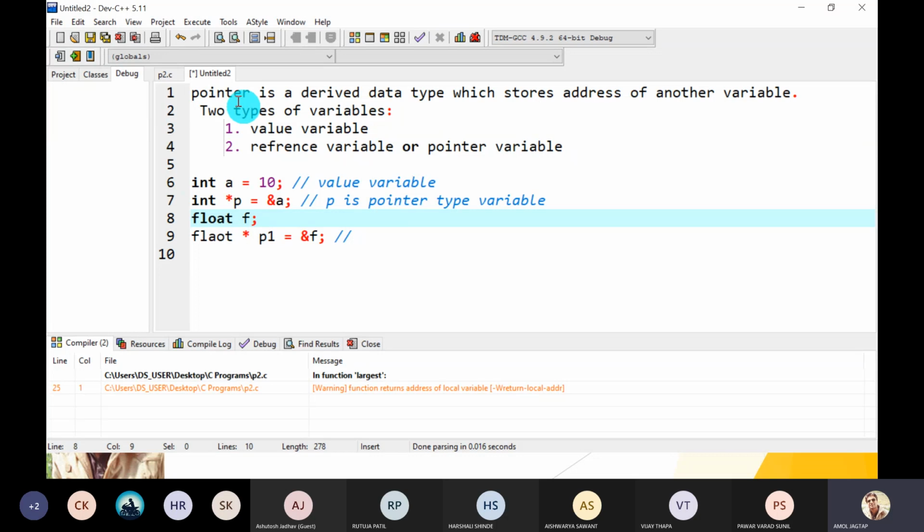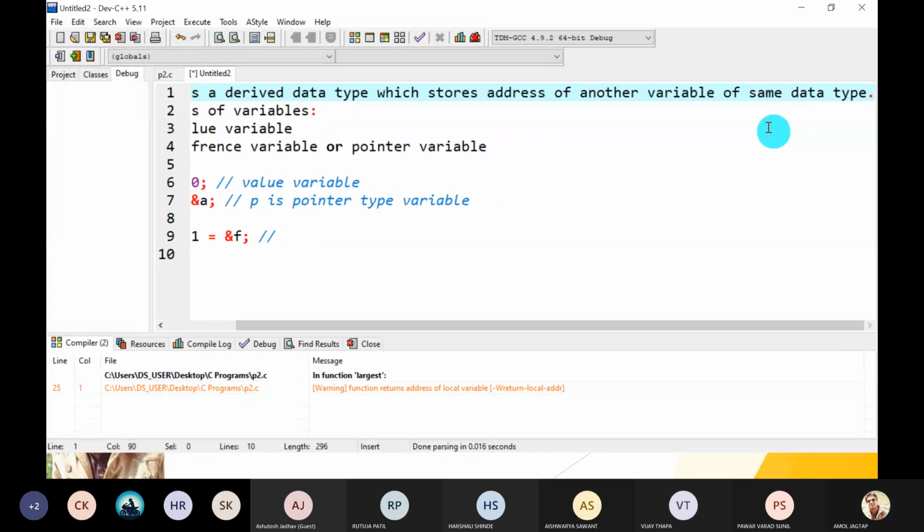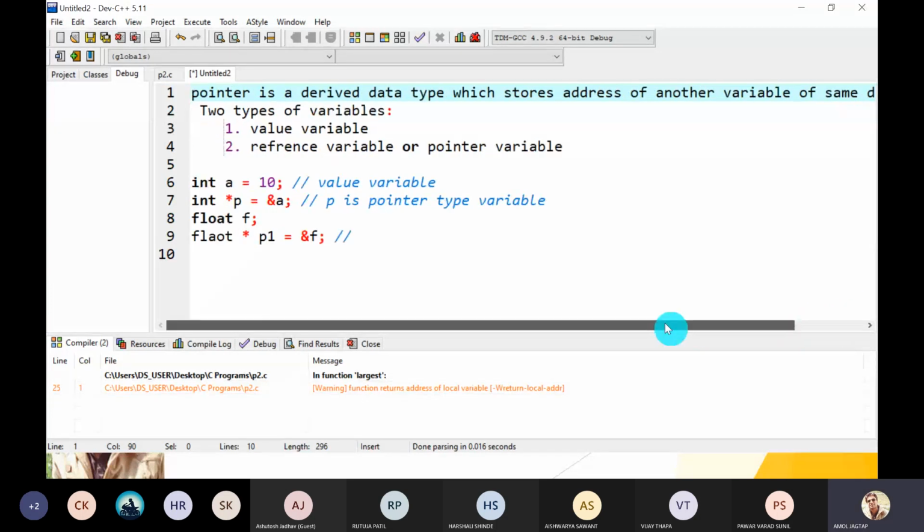So a pointer is a derived data type which stores the address of another variable of the same data type.